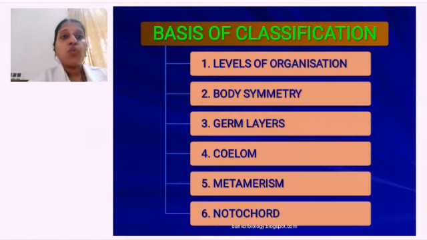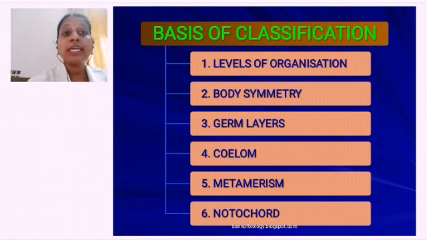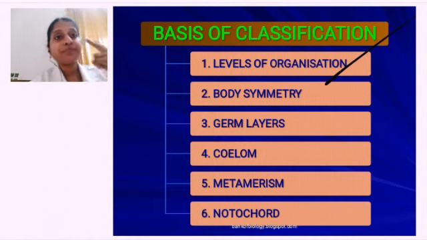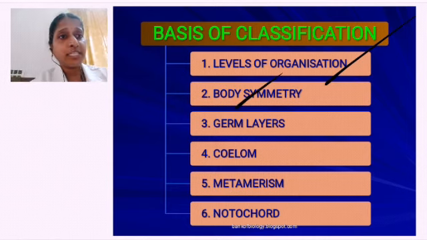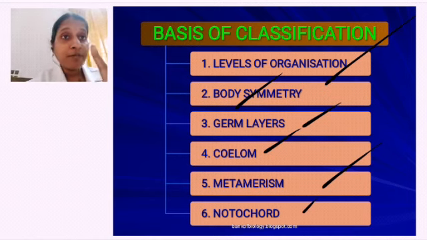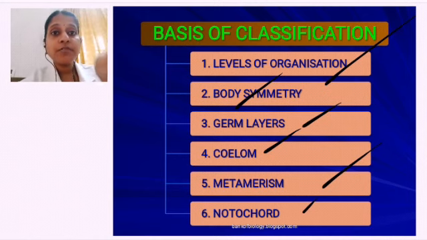Okay, so for classifying these animals, I have to consider some criteria, isn't it? I have to have some basis for classification. So what are the criteria? The first criteria is level of organization. The second criteria is body symmetry. The third criteria is germ layer. Fourth one is coelom. Fifth one is metamerism, and the sixth one is notochord. One by one we will discuss.